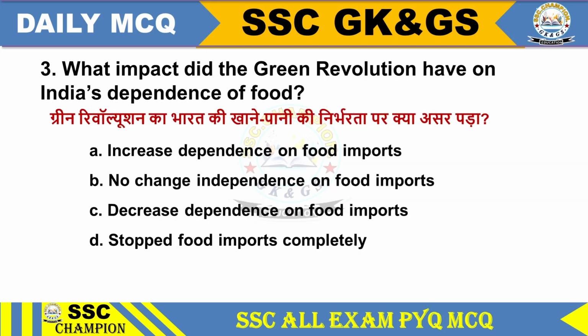Question 3. What impact did the Green Revolution have on India's dependence on food? Option A increased dependence on food imports. Option B no change in dependence on food imports. Option C decreased dependence on food imports. Option D stopped food imports completely. Answer: option C, decreased dependence on food imports.